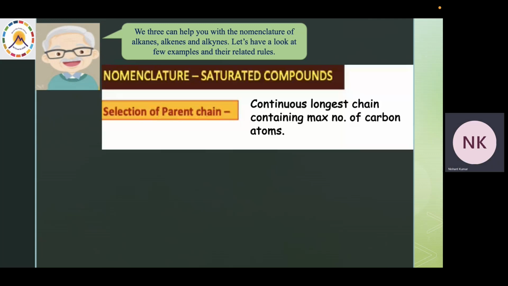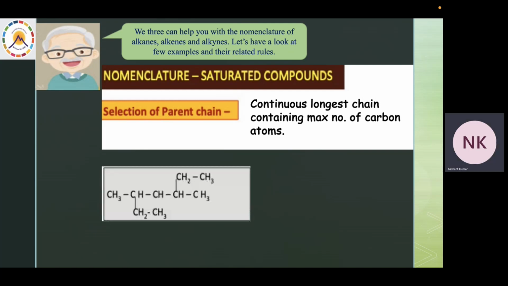Firstly, let's look at the alkanes, the saturated compounds. The first rule is the selection of the parent chain. The chain selected is the continuous longest chain containing the maximum number of carbon atoms. For example, in the given example, if you see the straight chain, you would be wondering that only 5 carbons are present. But in actuality, the continuous longest chain is the one which I enclosed in the square brackets, which contains 7 carbons. And corresponding to 7, my word root becomes hept.